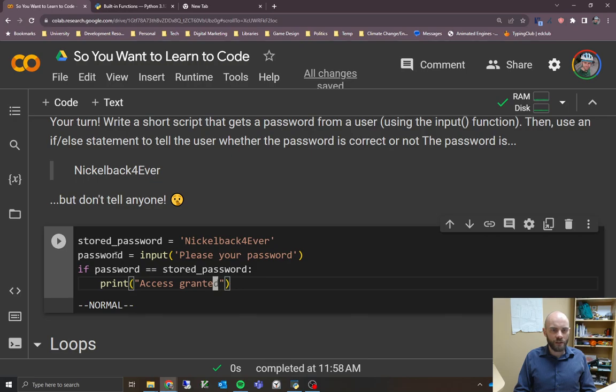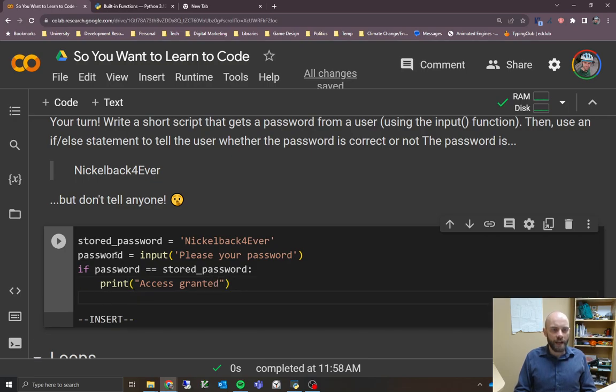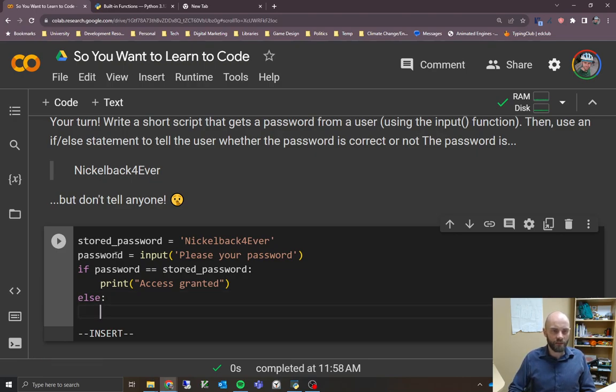If they don't match, now we're going to go down to another line here, and again we want to hit the backspace so that our else statement lines up with our if, and we're going to put a colon in here. You can always scroll up to see the example if that's helpful. In the else statement, we're going to tell the user that it didn't work, so access denied. That should be all we need.